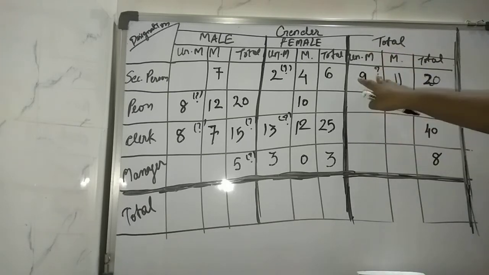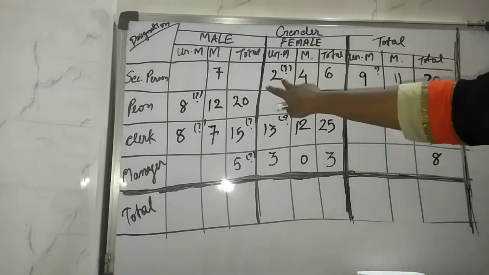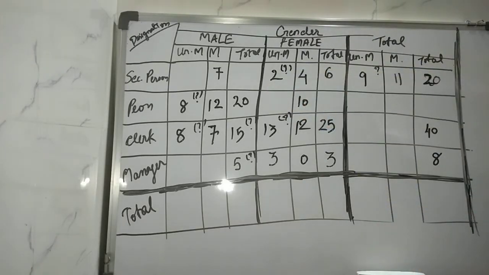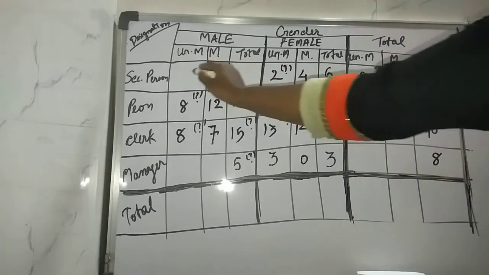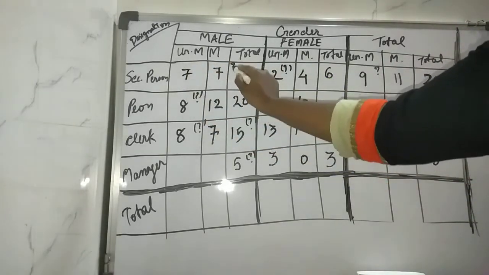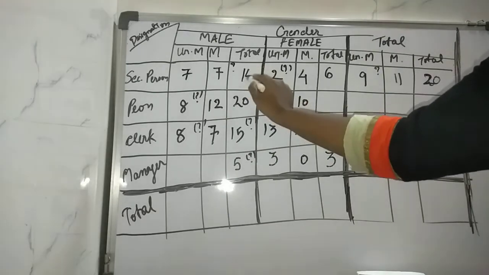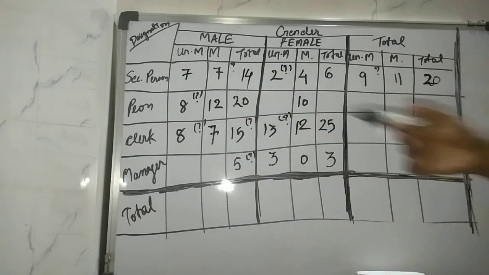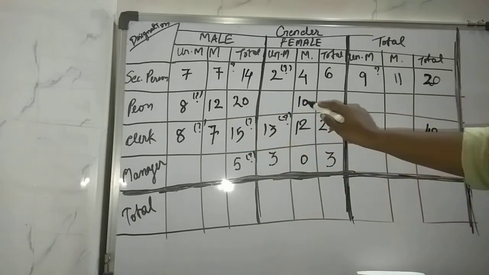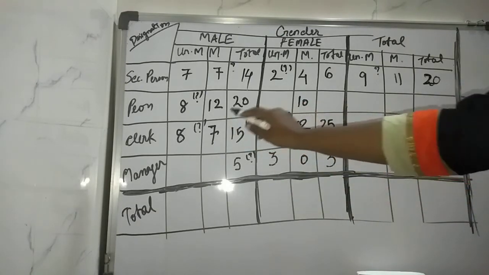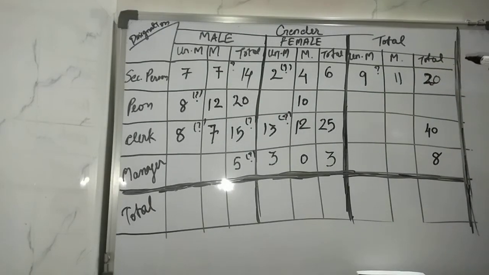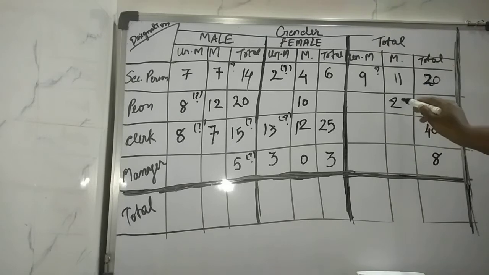So if this is 9, then from the 9 unmarried, 2 are females. So how much are the males? So it is 7. Now you can find this. 7 plus 7 is 14. Like this you can find out. Clear with this? Now again, married is 12 and females are 10. So 12 plus 10, it is 22, right? So write it over here, 22.